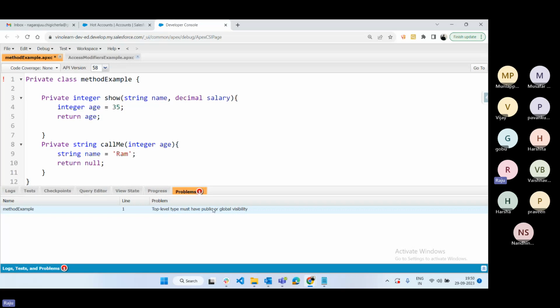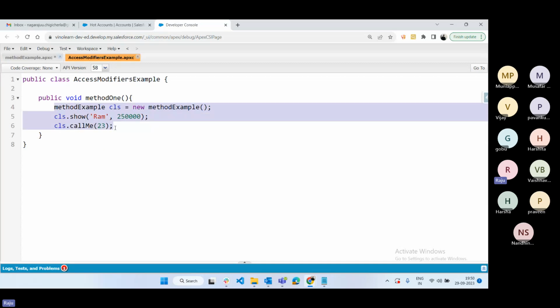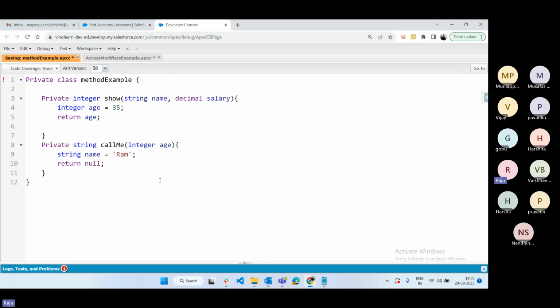Why is it getting an error? Because this class is called in here. Suppose I'm going to remove this class, save now. It will save this class as well. Save this class also.